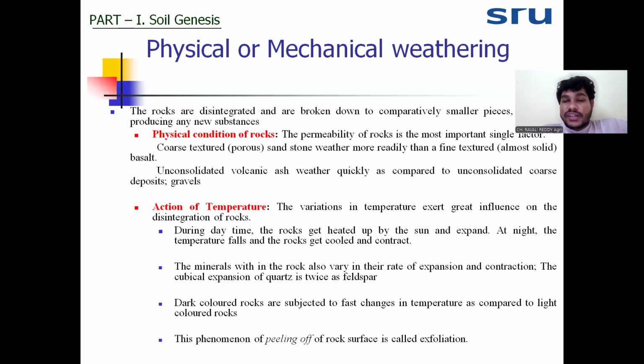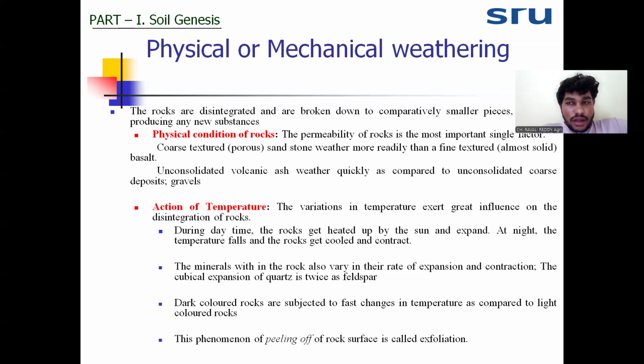This physical condition is very important for the weathering of rock. Whether weathering is because of temperature, water, or any other agency, the physical condition is very, very important. That is the first point in physical weathering.